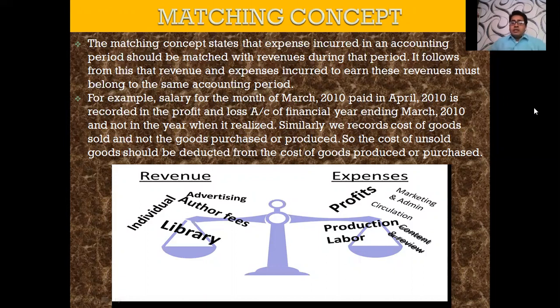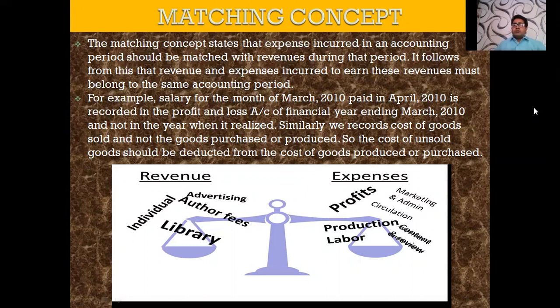Similarly, we record the cost of goods sold and not the goods purchased or goods produced. Cost of goods sold, which you will study later when the 11th accountancy is over, will be recorded, not the goods purchased, because purchasing is done every time and money is paid every time.